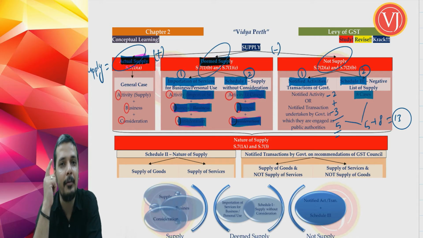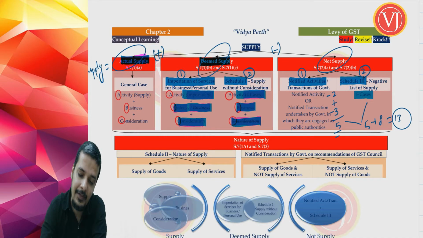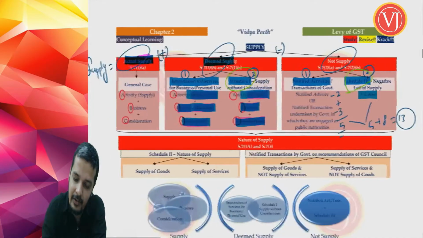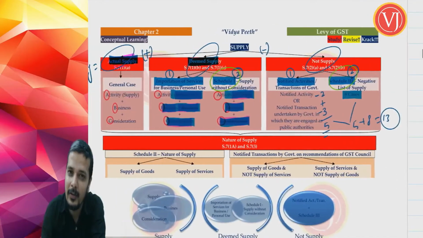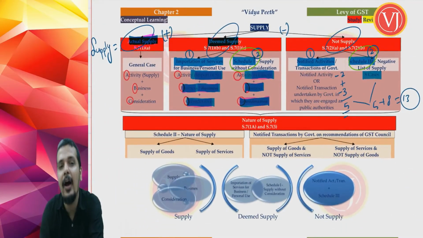Now one thing will come to your mind, my friends. We have discussed Schedule 1, we have also discussed Schedule 3, but Schedule 2 is missing. Mind you, Schedule 2 does not define what is supply.